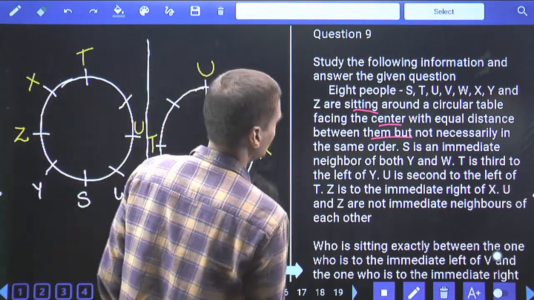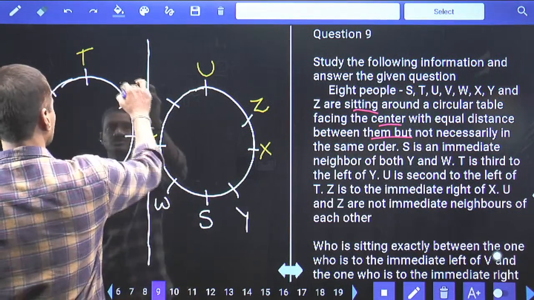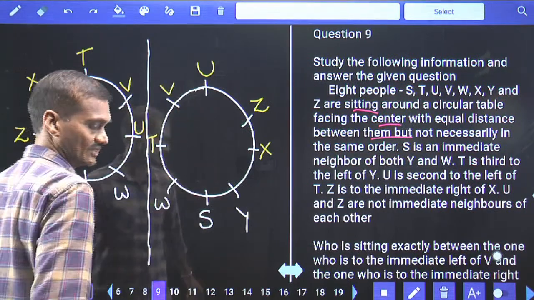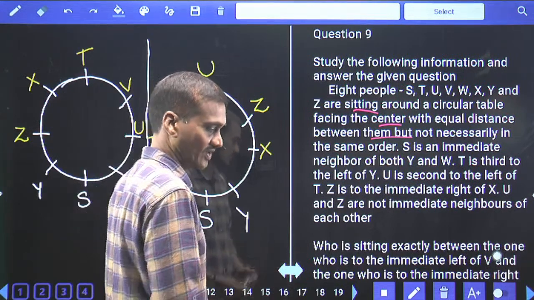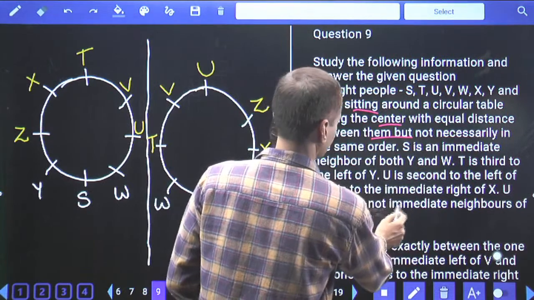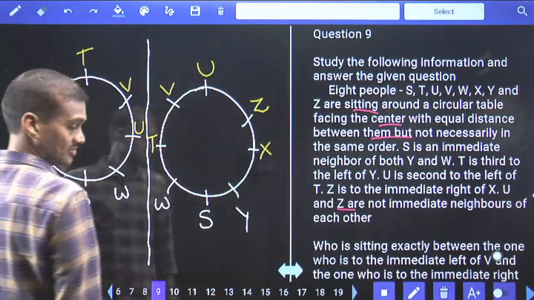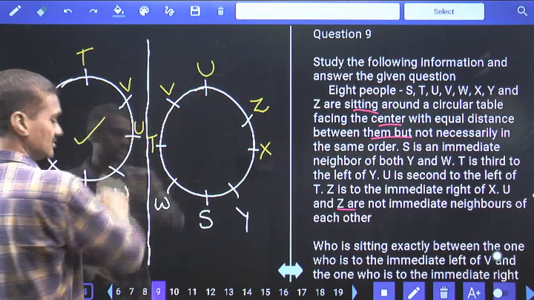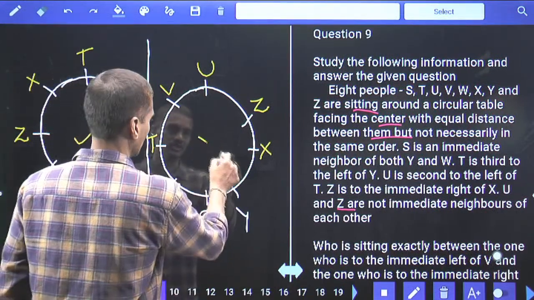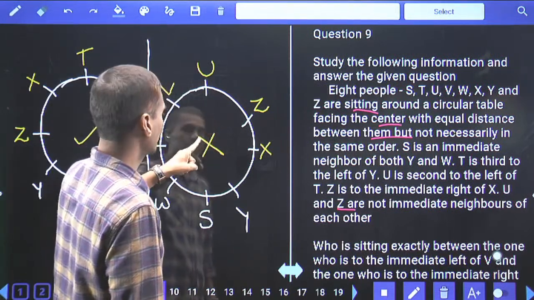Then tell me S, T, U, V, W, X, Y, Z. V is the person left over. Here also V is the person left over. Hence both the cases were fine. Then coming to this one, U and Z are not immediate neighbors. Now here U and Z are opposite to each other, they are not immediate neighbors, this is done. In the other, U and Z are adjacent to each other, hence this is invalid.